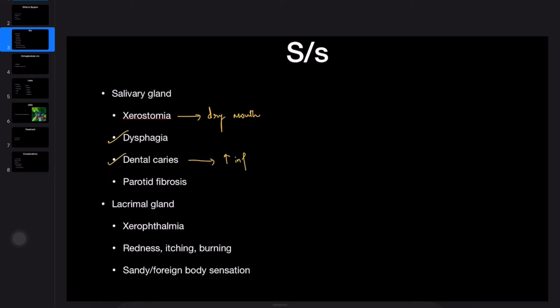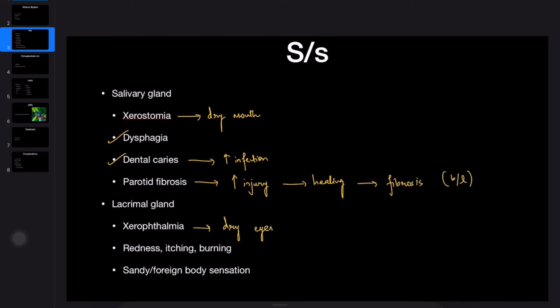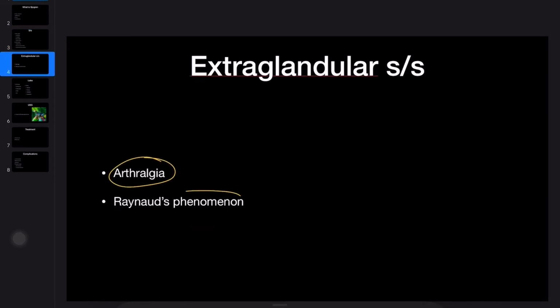Improper production of saliva will result in dysphagia, and as you know, saliva contains IgA, which is an innate barrier. So destruction of salivary glands will result in infections like dental caries. Lacrimal gland involvement will result in dry eyes, and inadequate fluid formation will result in a sandy sensation in the eye. You may see extraglandular manifestations in the question too. So joint and skin involvement may be seen in the form of arthralgia and Raynaud's phenomenon.